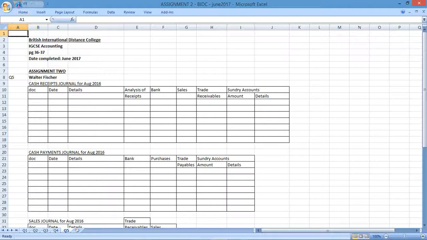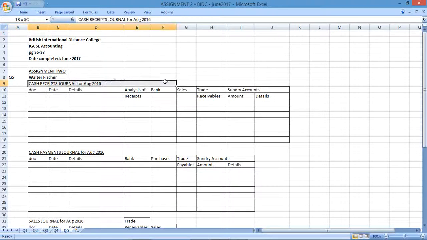Now we're going to go back to the first transaction. We're going to read it, and then we're going to record it. Transaction number 1 on the first says, Walter Fisher put capital of $45,000 into a business bank account. Remember everything is from the business's point of view.